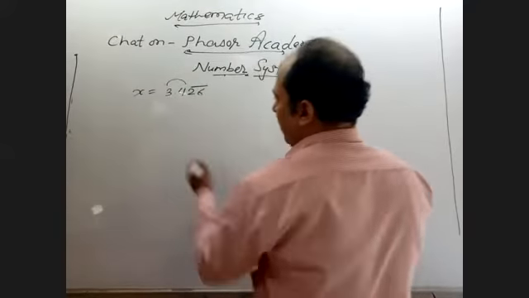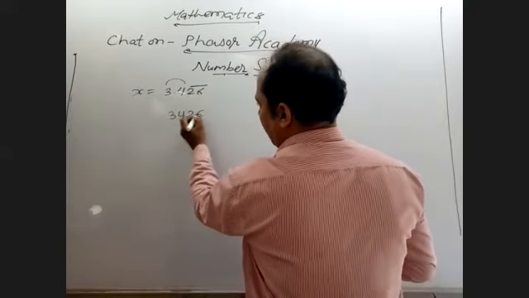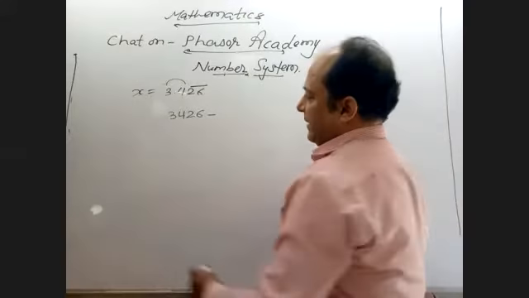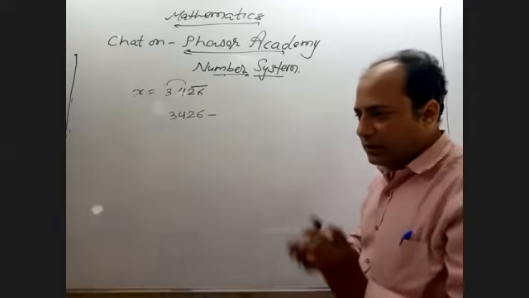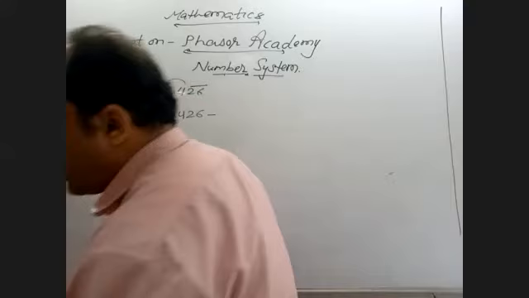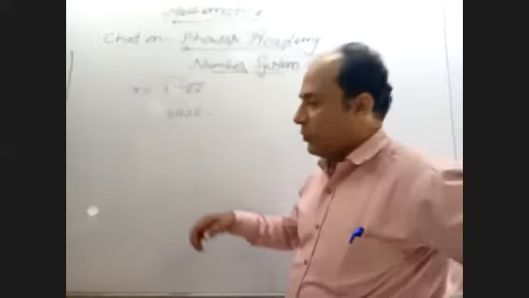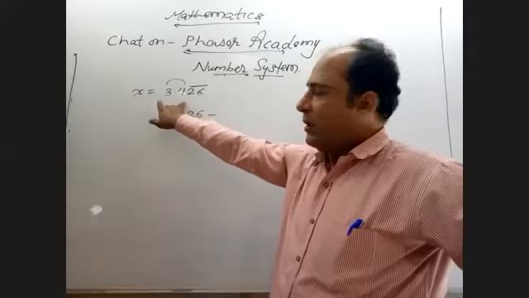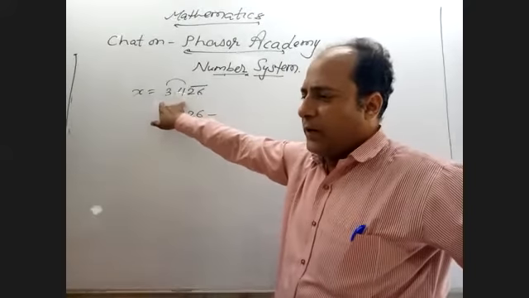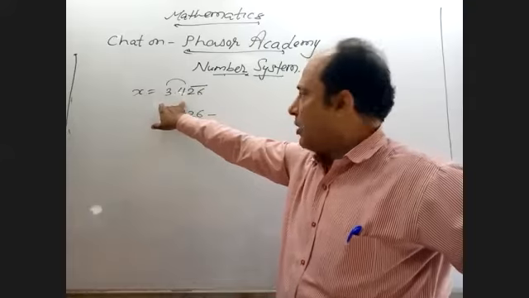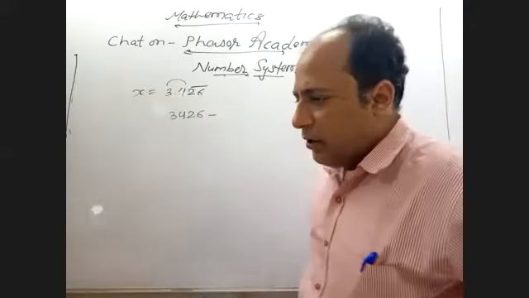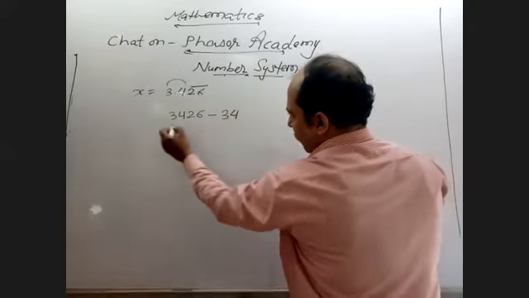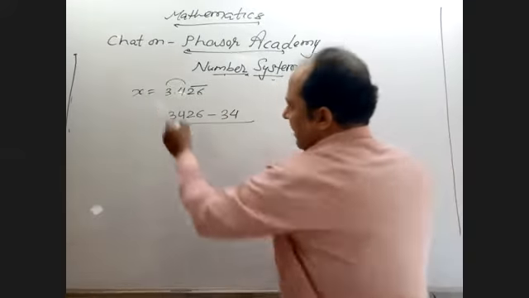How? So the total numbers are 3, 4, 2, 6, minus. How many numbers are there which are not recurring? That is 2 numbers. That is 34. Right? So minus 34, upon: the decimal is here, right?